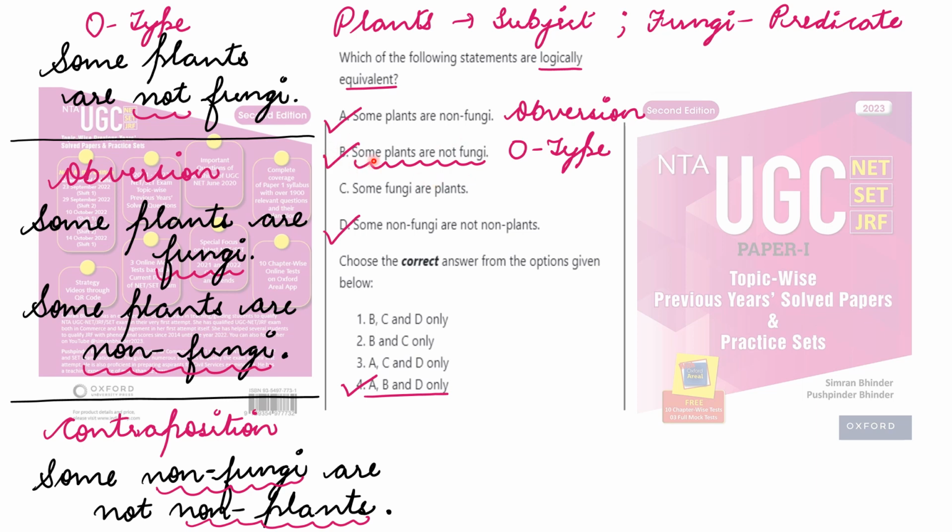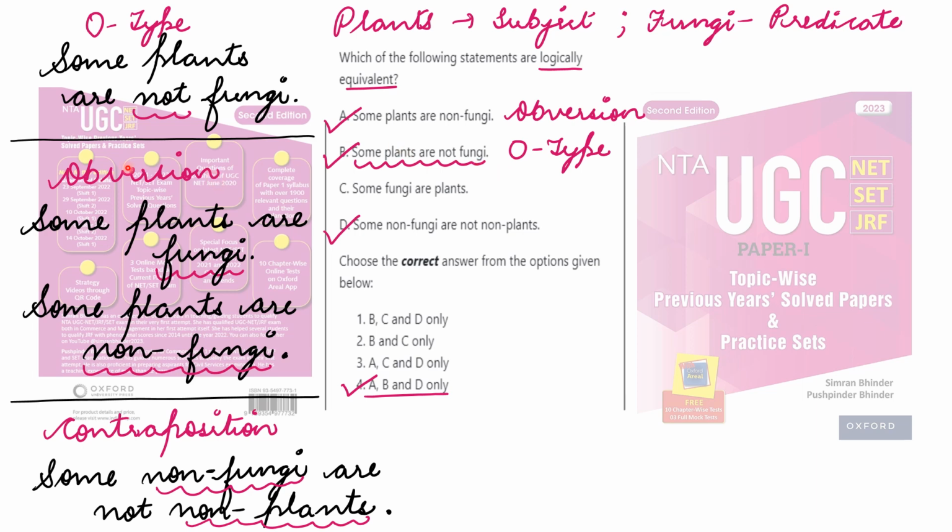जो B point है, some plants are not fungi. So what is this? This is O type of categorical proposition. ये clear है? Some plants are not fungi. ठीक है? तो यहाँ पे जो plants है, that is the subject term, and fungi जो है, that is the predicate term. So this is clear. अब हमने पीछे अभी prepare करके आए हैं the conversion process, the obversion and the contraposition, right? So as per the conversion of O type, we know that that is not a valid statement. That becomes false and that is not a logically equivalent statement with respect to the conversion process. तो वो हमारे माइंड को पता है, right?